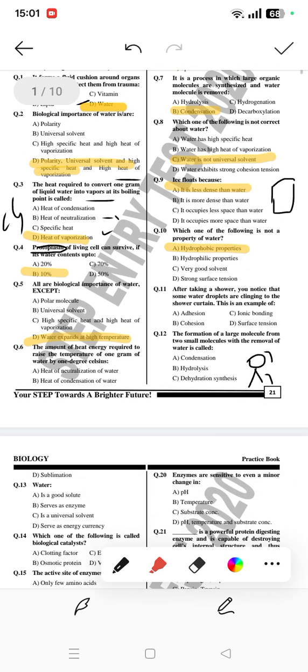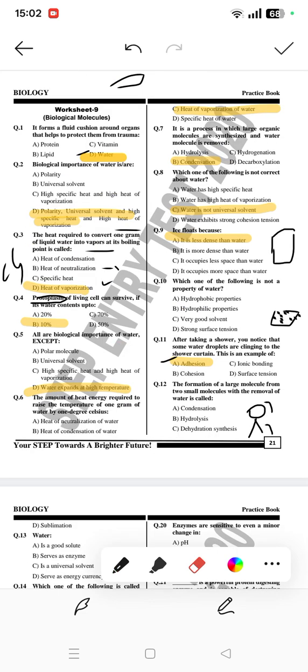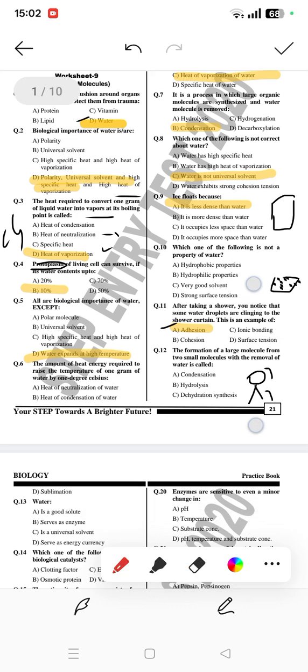Okay. Then after taking a shower, you notice that some water droplets are clinging to the shower curtain. This is an example of adhesion. You might have seen this, of course everyone does, these water droplets are already present. That's because of adhesion forces, because adhesion means a property where water or anything sticks. This word even means to stick or to attract. So adhesion is the right option here.